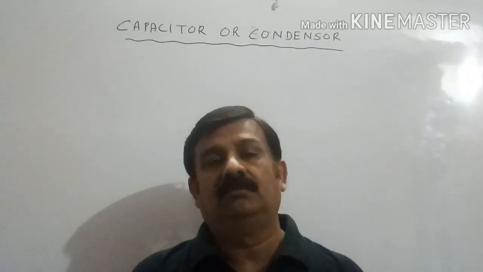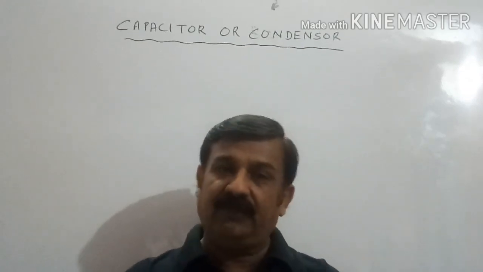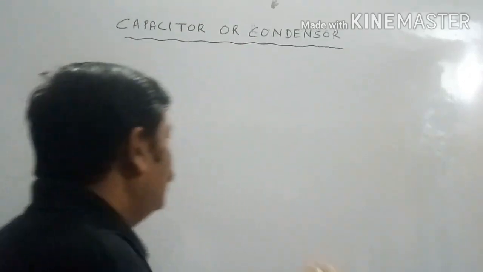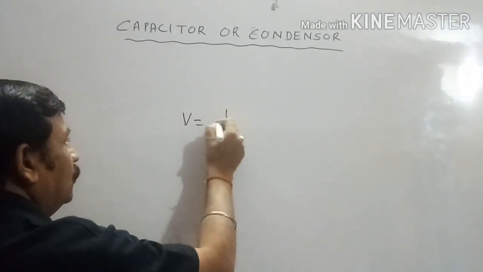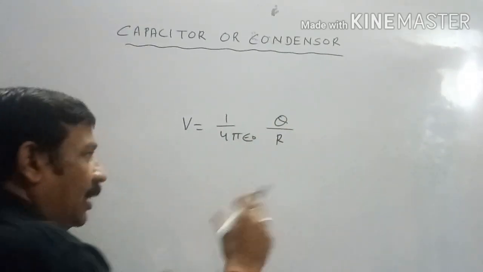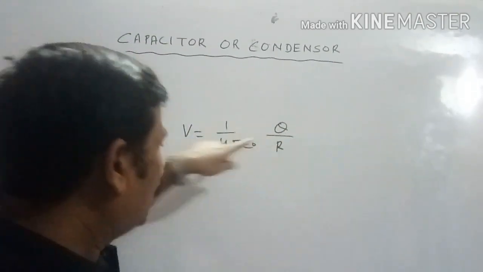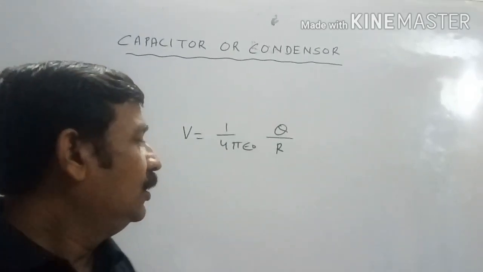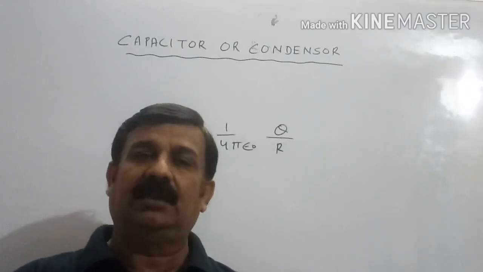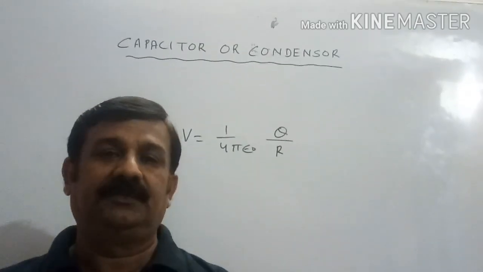When we discussed the potential topic, we developed a formula with the help of which we can find the potential at any point due to an isolated point charge body, and that formula was V is equal to 1 upon 4 pi epsilon naught Q by R. R is the distance of the point from the source charge body and Q is the charge on the source charge body. If we fix the source charge body at any point and keep on changing the distance of the point from the charge body, potential keeps on changing.